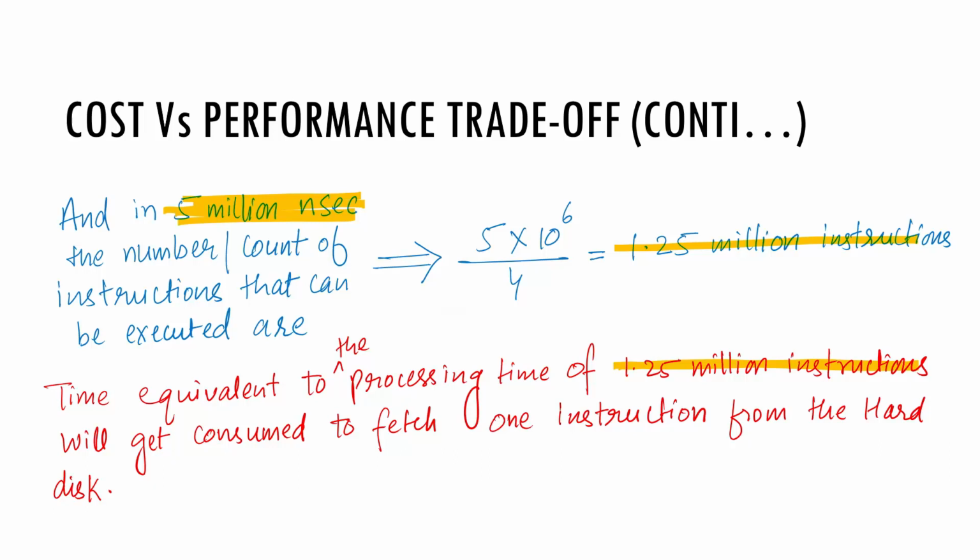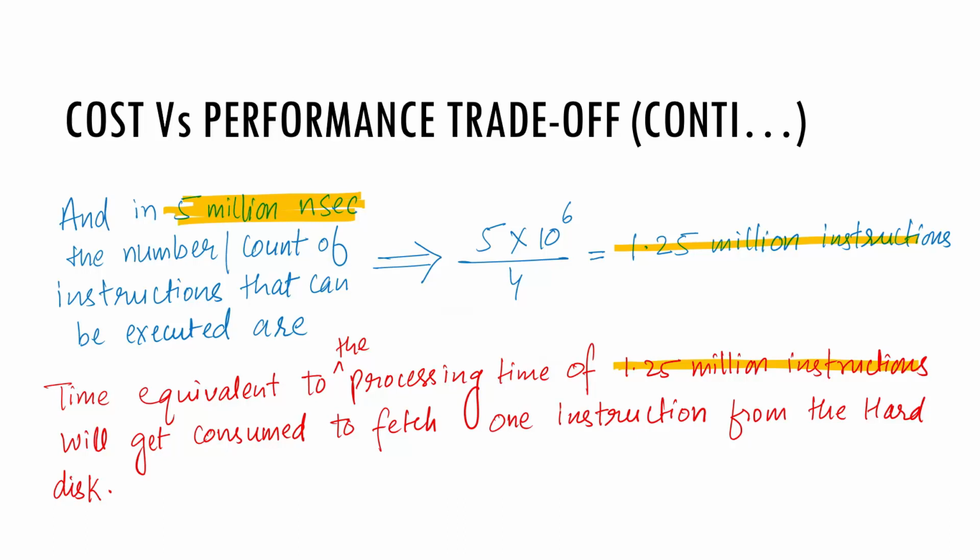The time equivalent to the processing time of 1.25 million instructions will get consumed here to fetch one instruction from the hard disk, and hence the CPU has to sit idle for this much time as a wait, because the processor will process an instruction using 4 CPU cycles and look for another instruction to process.